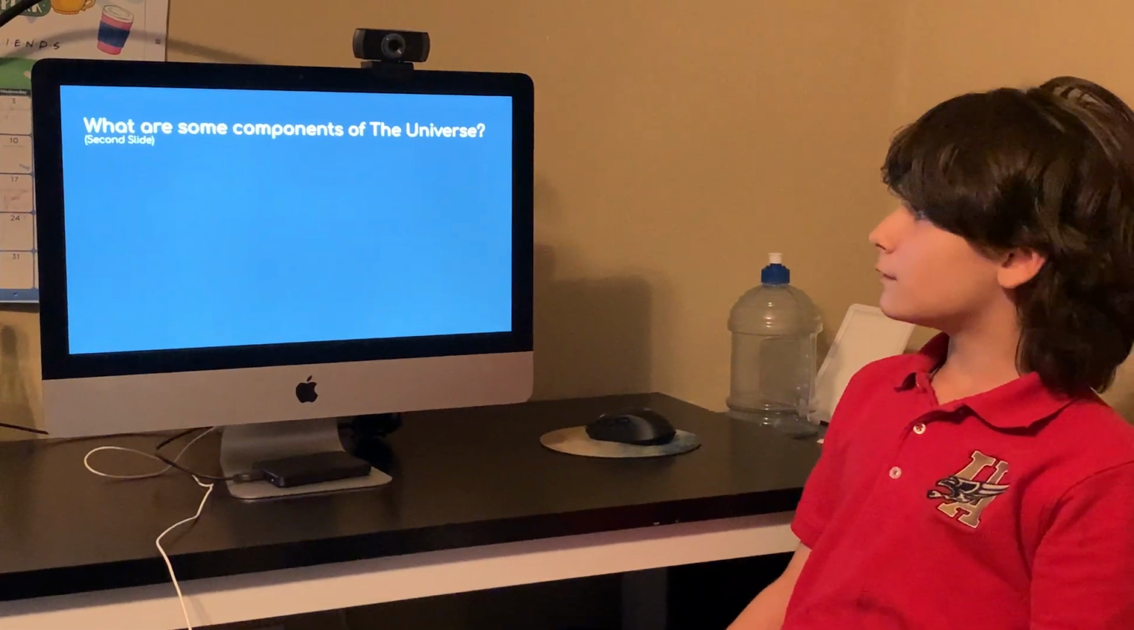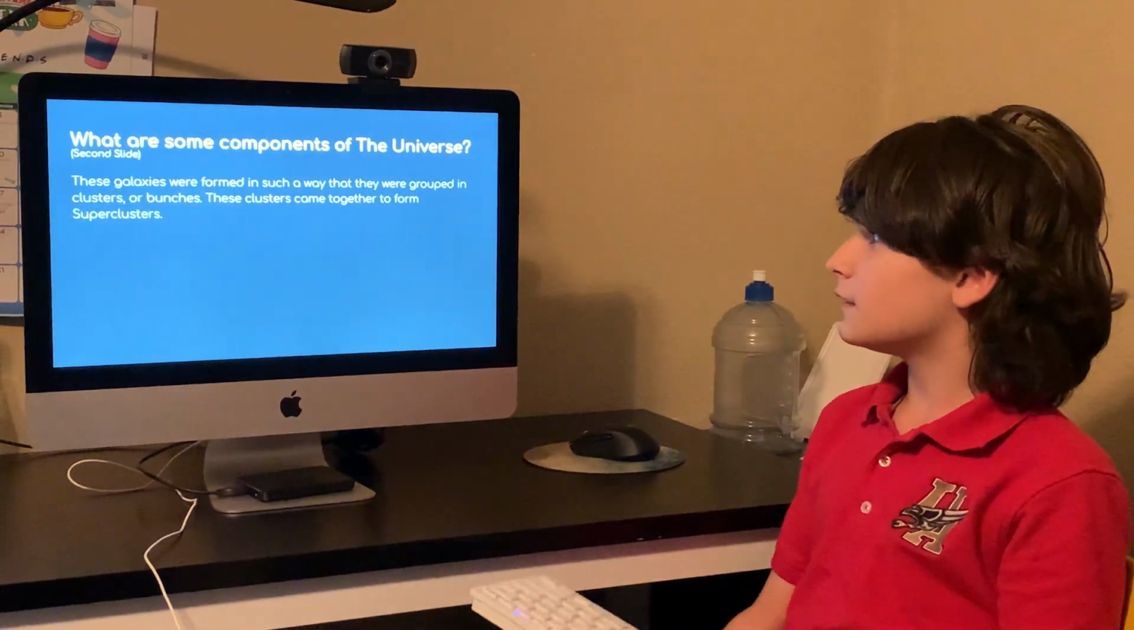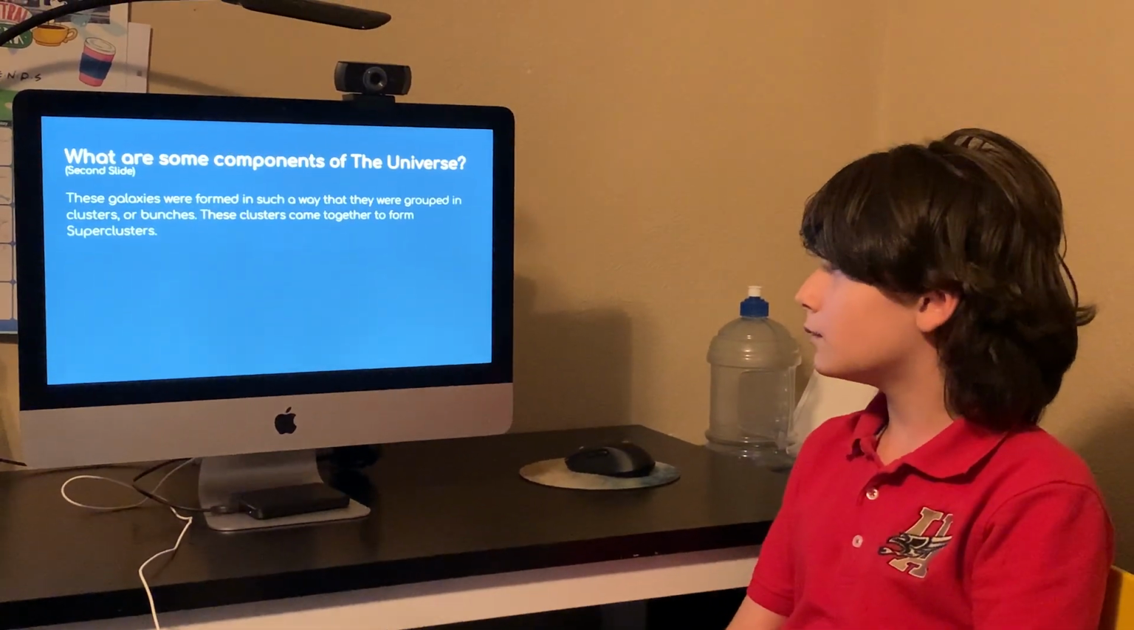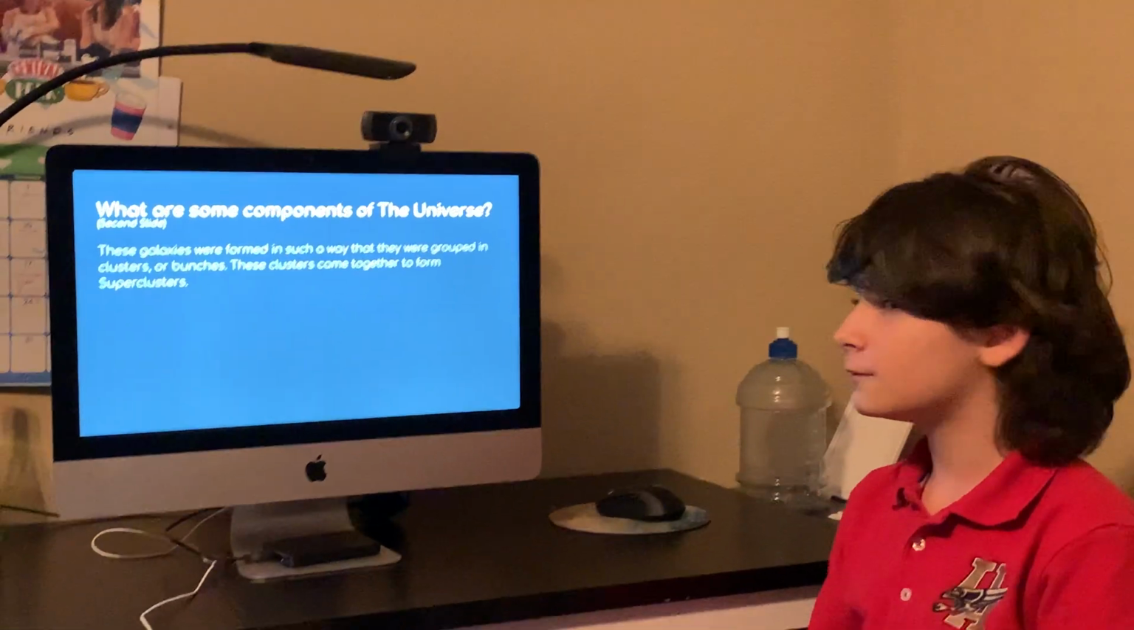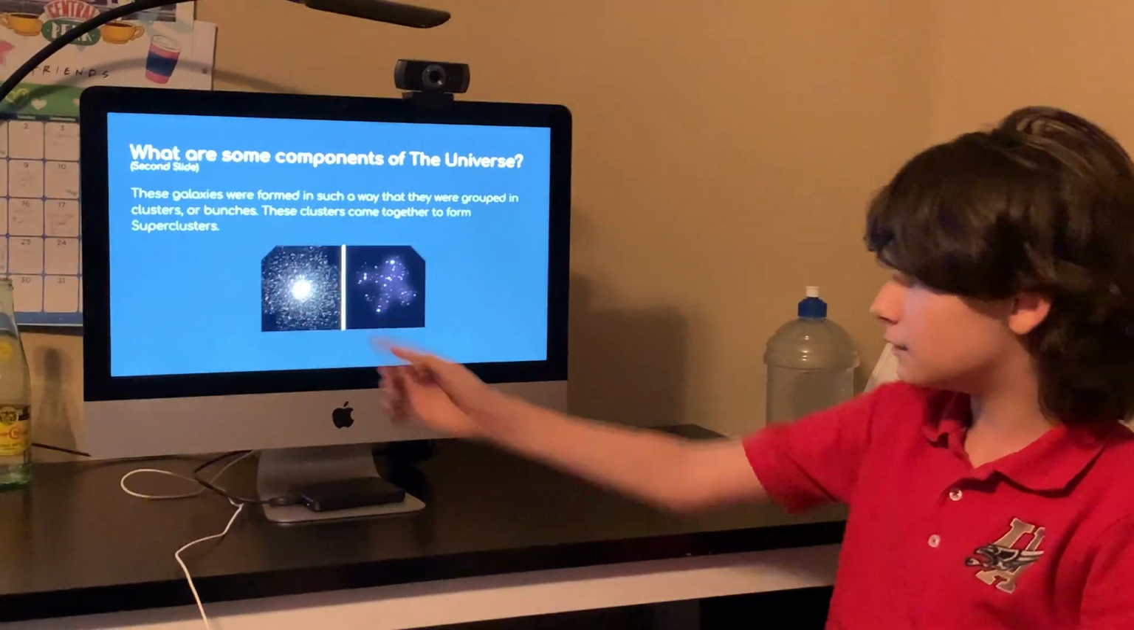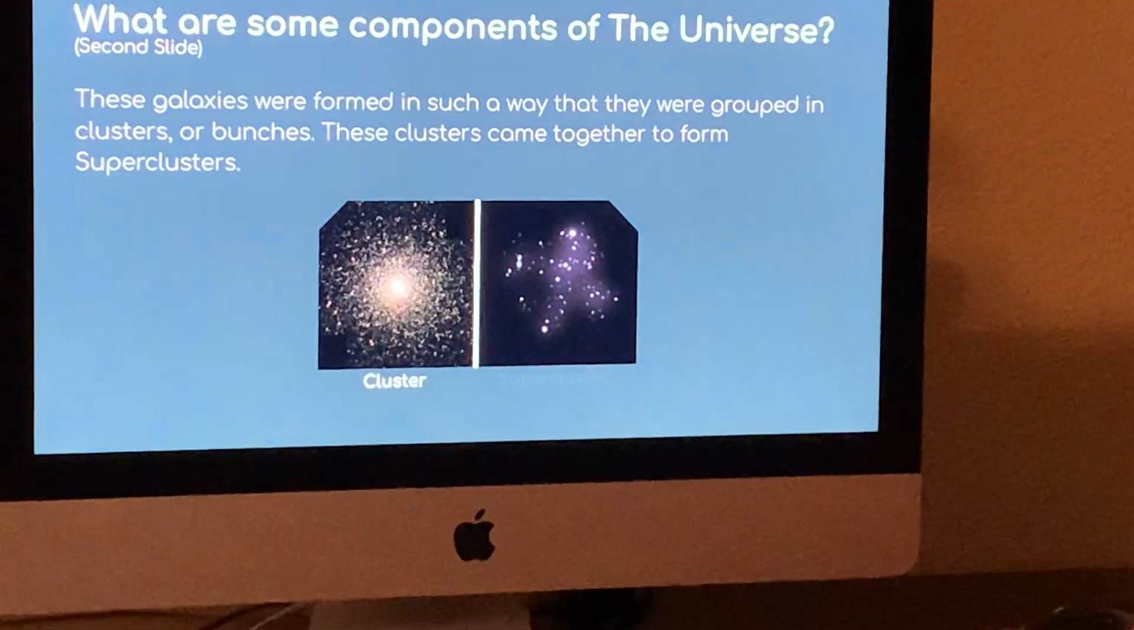What are some components of the universe as well? These galaxies were formed in such a way that they were grouped in clusters or bunches. These clusters came together to form superclusters. As you can see, this is a cluster and this is a supercluster.